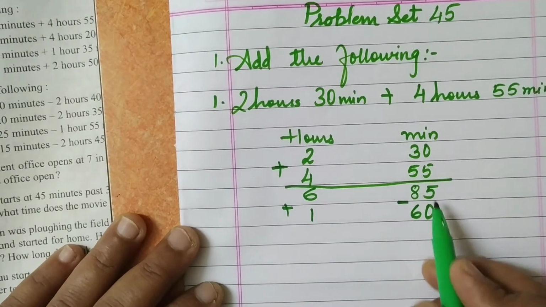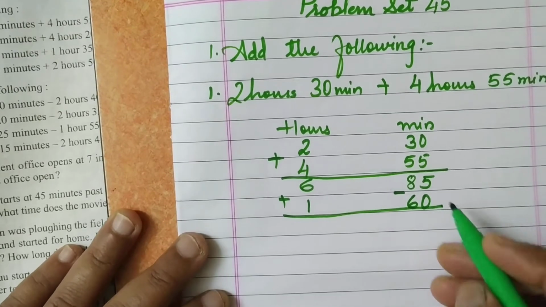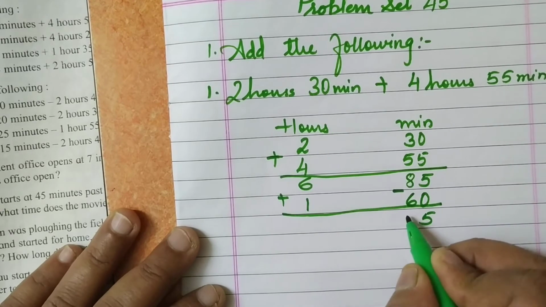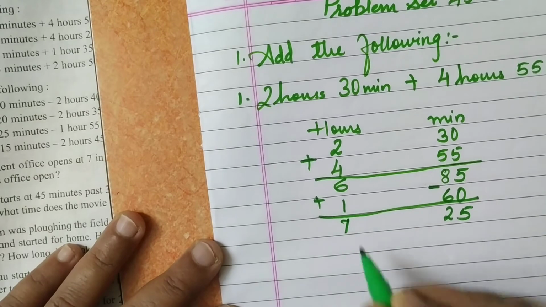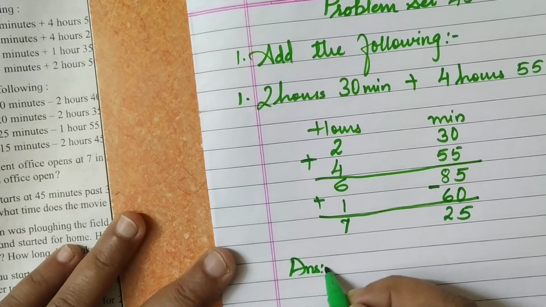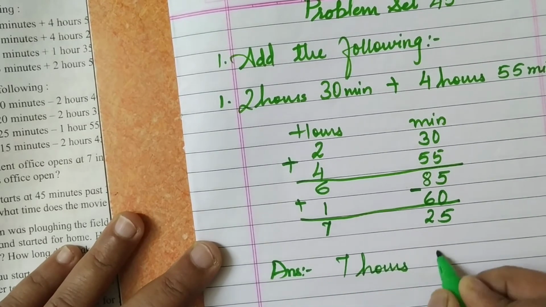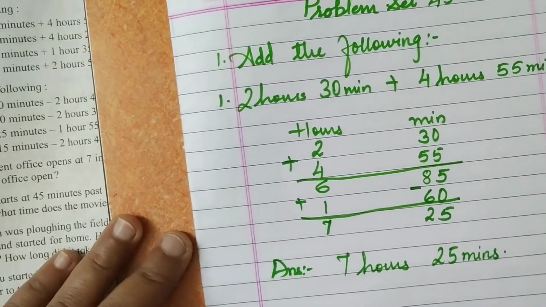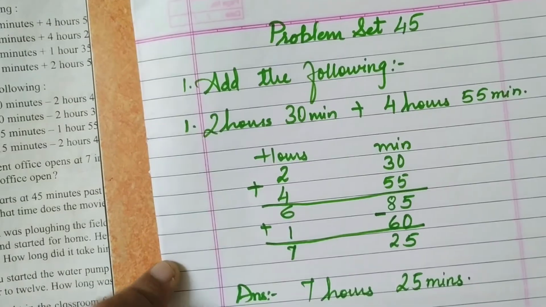Naturally 60 minutes you have to subtract from here. So 85 minus 60 will become 25, and 6 plus 1 will become 7. So the answer is 7 hours 25 minutes. Got it? So you have seen how to solve the first sum of your problem set.